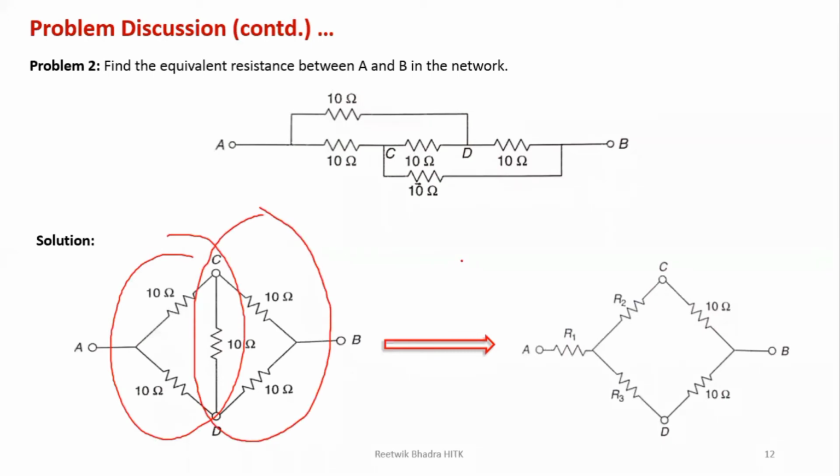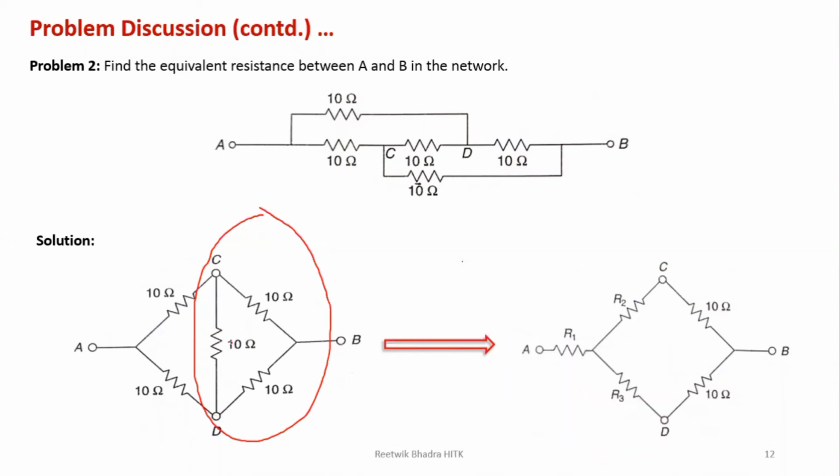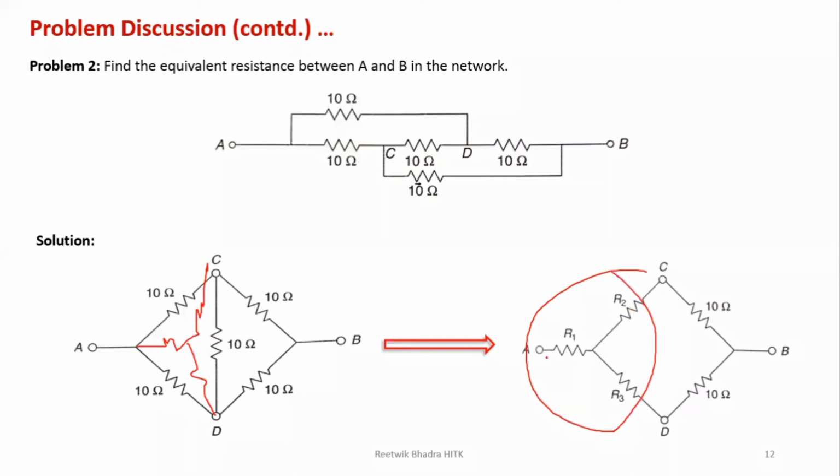Now over here, what you do is solve one delta. No need to solve each and every delta. Why am I telling you to solve one delta over here? Because if you solve one delta, you will get a resistance over here, one resistance over here, and one resistance over here. If you solve it into star, these two come in series, and these two come in series. So there is no need to solve the two deltas.